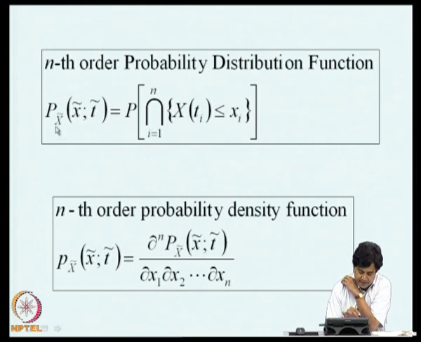This we call the nth order probability distribution function of random process x of t evaluated at t equal to t1, t2, t3, up to tn. Associated with this, I can define the nth order probability density function defined at t tilde. T tilde is the vector of t1, t2, t3, up to tn. So, this is the nth order differentiation of this distribution function.